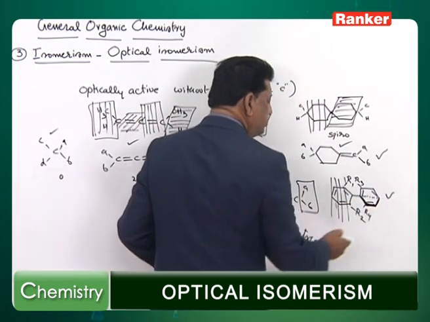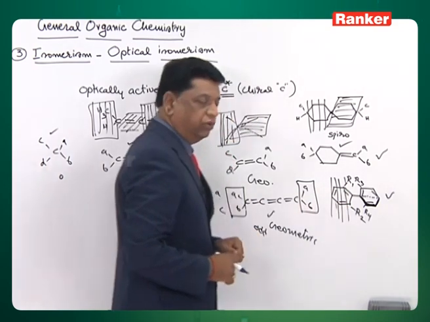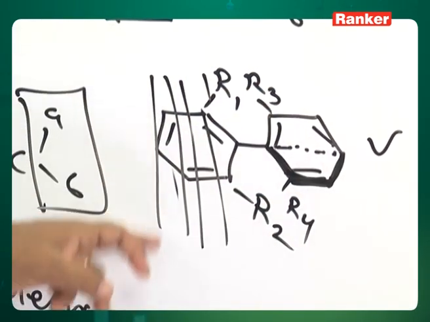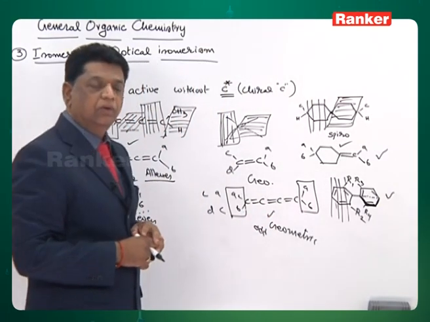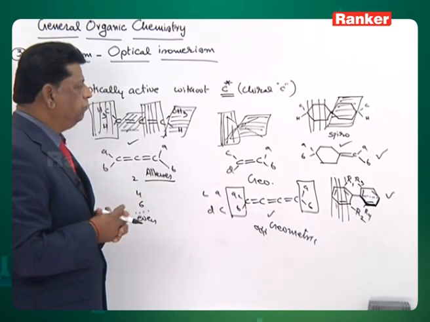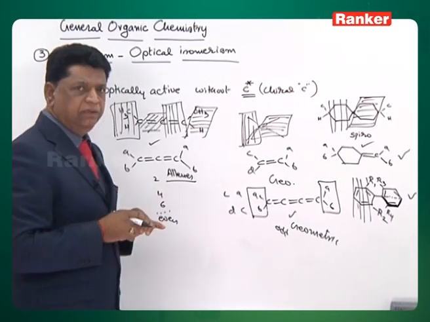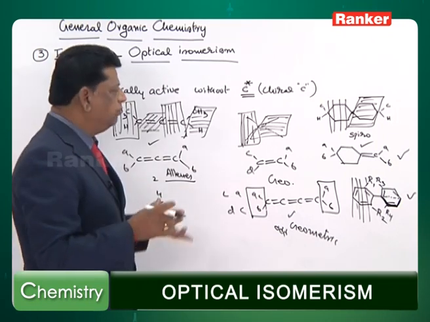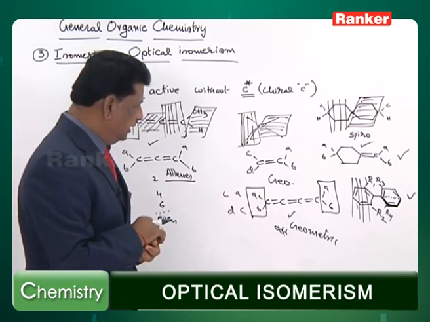But biphenyls should be on the ortho positions only. If the groups are backside, or two are front and two are back, they are not going to show this type of isomer. So huge number of compounds where the primary idea is, in one way you can say, if you cannot cut into two halves, the compound is going to show the optical isomerism.